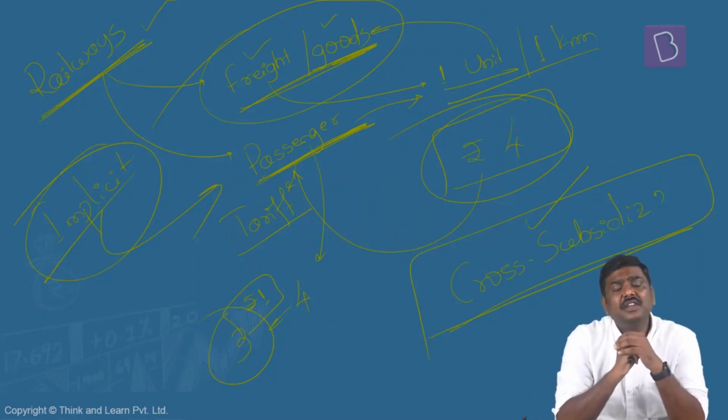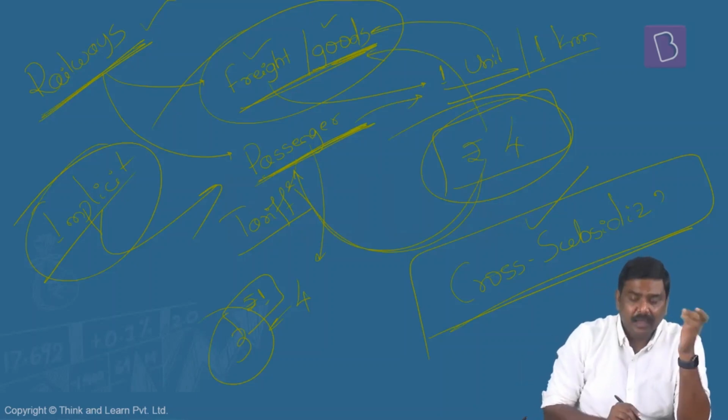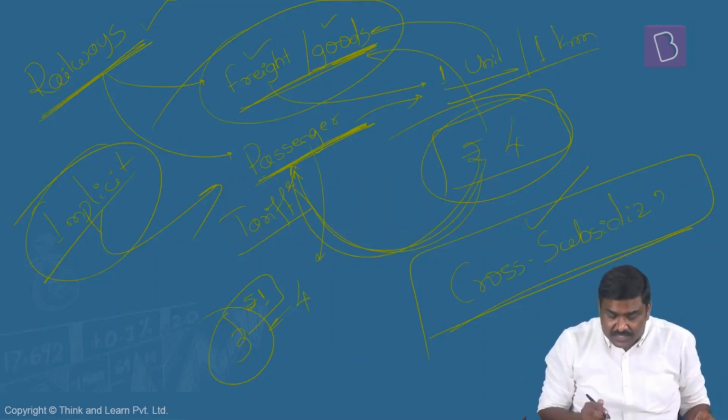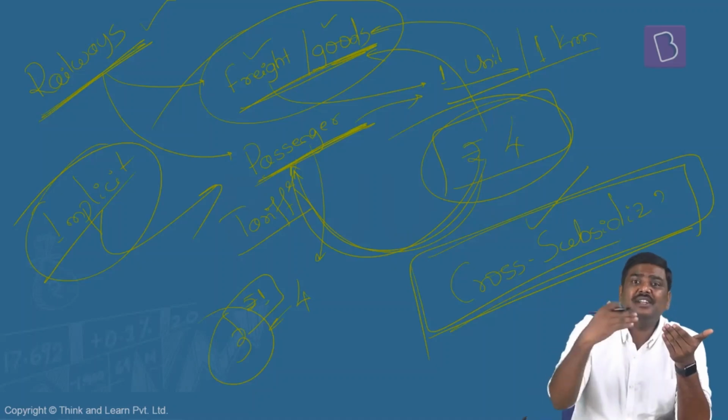So there are two different consumers of the same service, but for both of them, the charges imposed by the government are different. In one type of consumer, charges are higher than what they're supposed to pay. In another group of consumers, the charges are lower than what they're supposed to pay. This concept is referred to as cross subsidization. So do not get confused between implicit subsidy and cross subsidization. Cross subsidization is a methodology wherein we charge a different amount for different consumers.